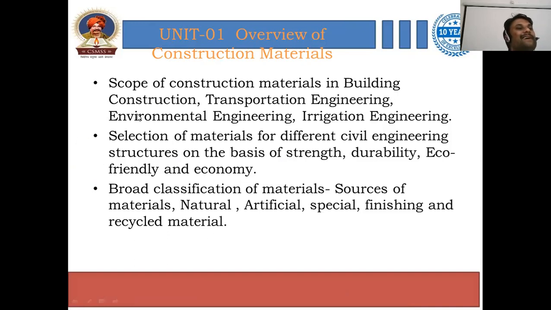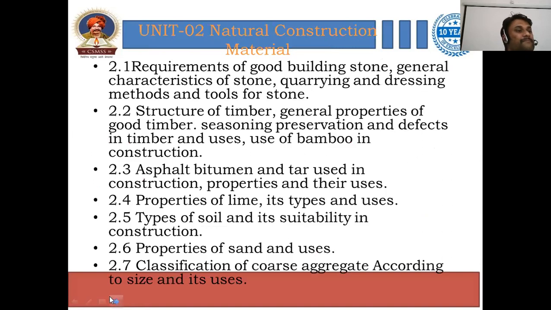Then what are the chapter contents? The scope of construction material in building construction, such as transportation engineering, environmental engineering, and irrigation engineering. You also have to select the material for different civil engineering structures on the basis of strength, durability, eco-friendliness, as well as economy. Then the broad classification of the material. Right? You have to classify the material, as we have discussed earlier, on the basis of source: natural, artificial, special, finishing, recycled, and processed material.